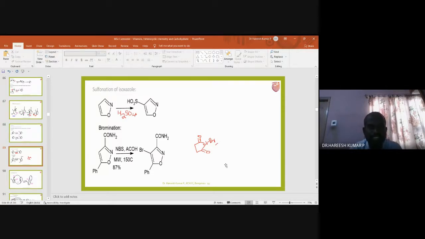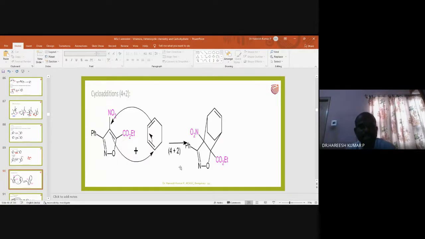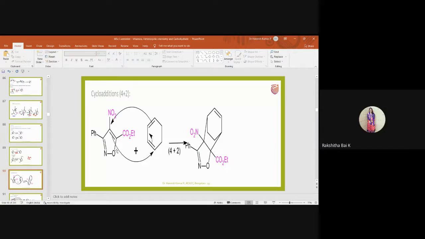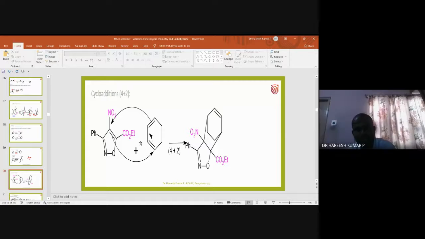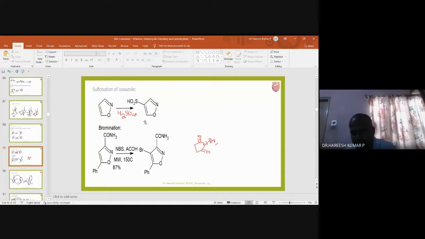So we discussed about nitration, sulfonation, and bromination. Okay, for the isoxazole. Maybe we will also discuss about Diels-Alder reaction. So this is a Diels-Alder reaction. Sir, explain once again nitration, sir. Very good. Okay, nitration, no?